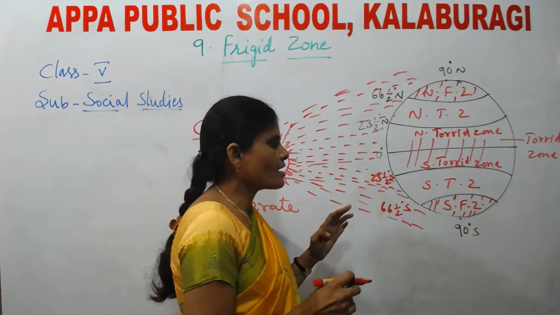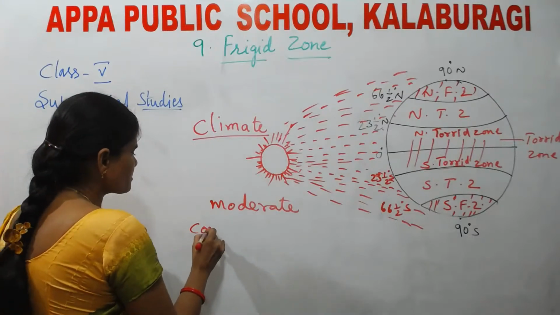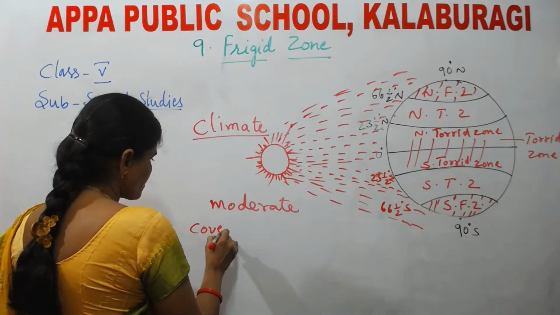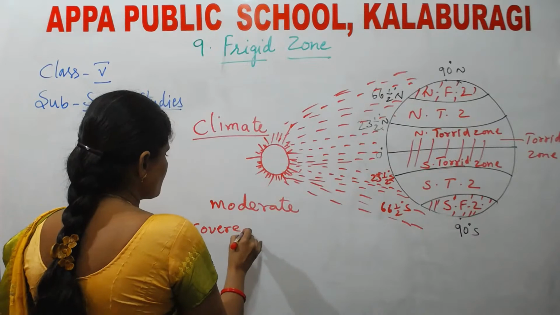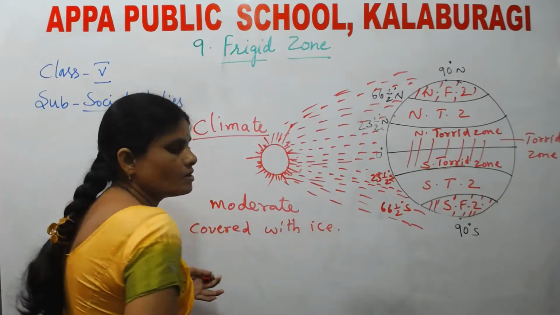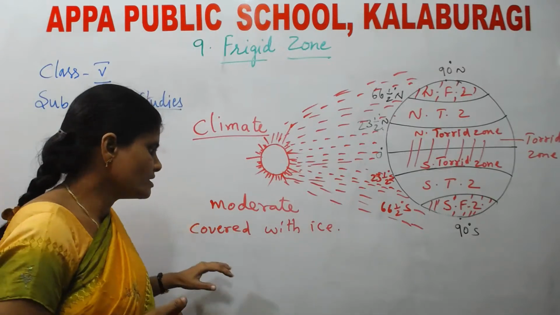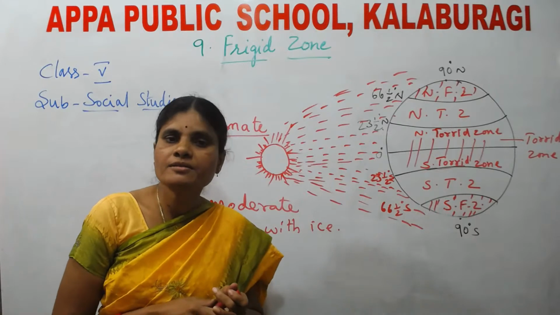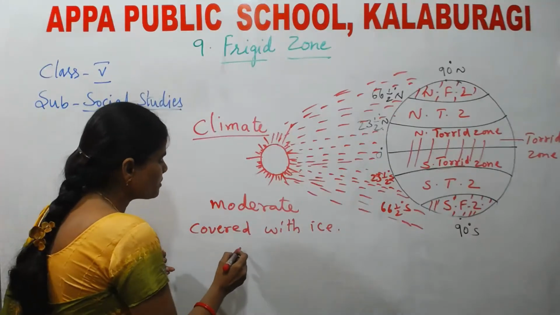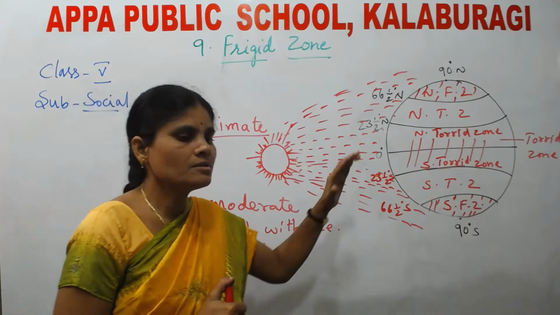So that is why frigid zones are covered with ice throughout the year. That is why here, how is the climate? The climate is extremely cold. It is very cold in the frigid zone.